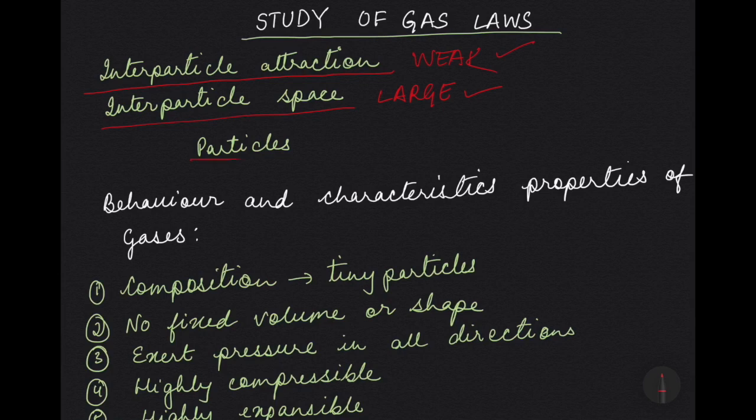The particles are free to move in all possible directions in the entire space that is available to them. So gas occupies the entire space of the vessel in which it is kept, and in whatever type of vessel you keep it, it will take the shape of the vessel. And remember, all gases show uniform behavior under the same conditions of temperature and pressure, irrespective of what their chemical nature is, or what color they are, or what type of smell they have.